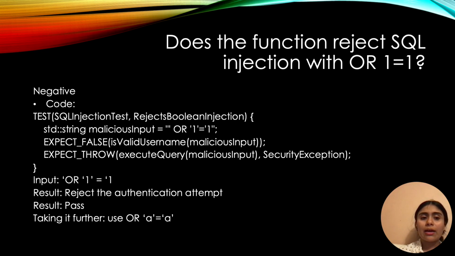Now, let's take a look at a negative test case. This one tests whether the function properly rejects a classic SQL attempt. The code creates a test called SQL injection test with rejects Boolean injection. We set up a malicious input string using the OR 1 equals 1 pattern, which is a common SQL injection technique. We expect the validation to return false, and we expect the system to throw a security exception when someone tries to execute the query with the malicious input.